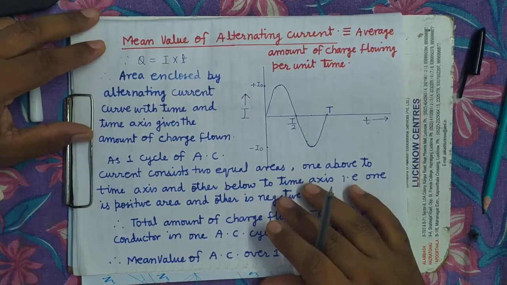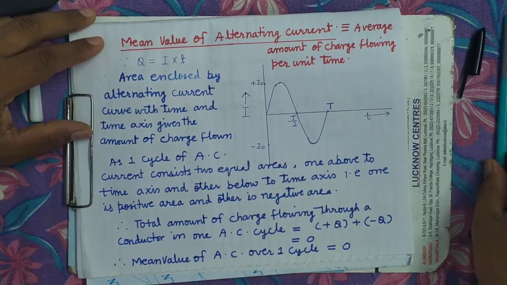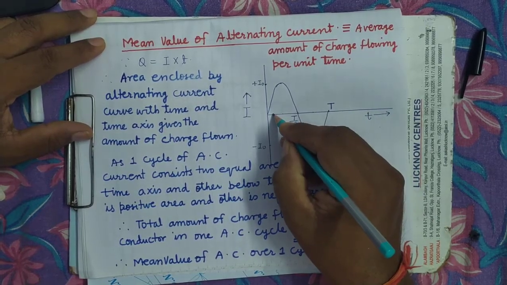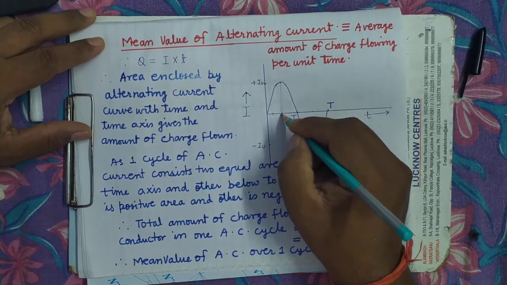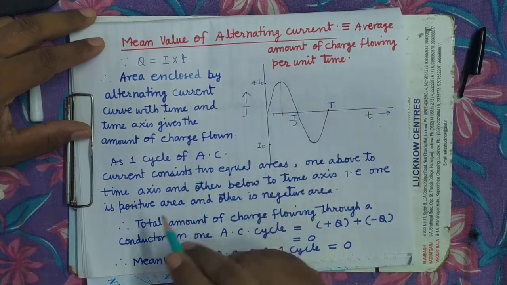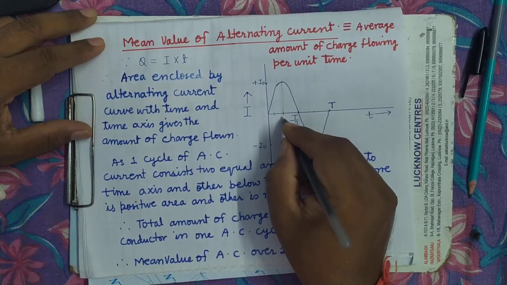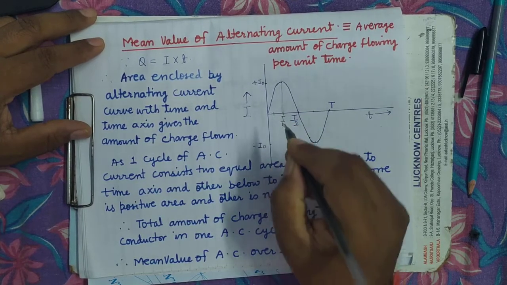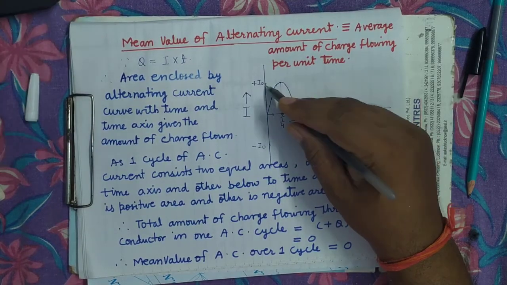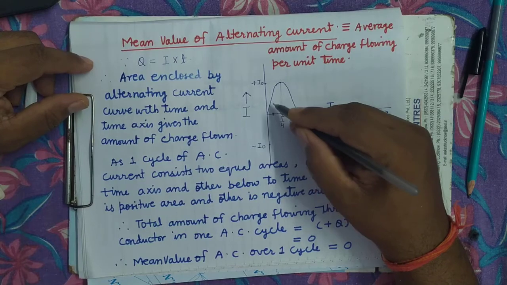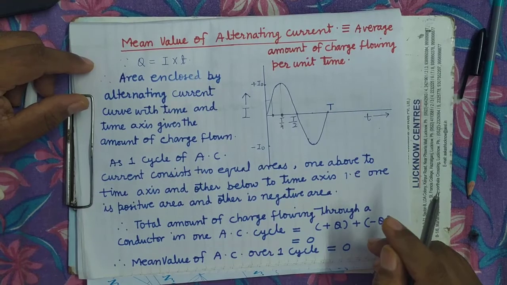If you calculate the charge which flows at this time and the charge which flows at this other time, obviously at time t by 4 more charge will flow because the current is more, and at this timing less charge is flowing through the conductor because the current magnitude is less.